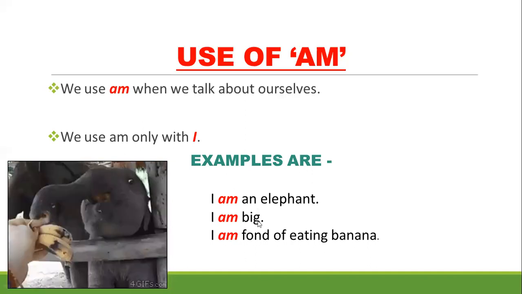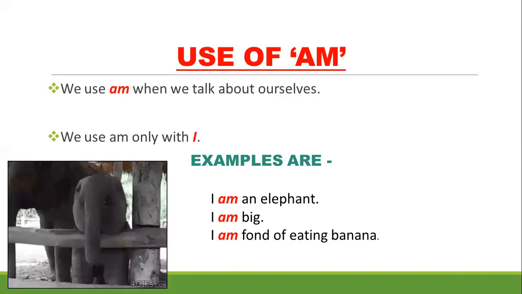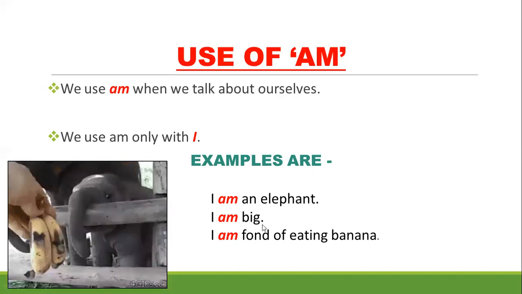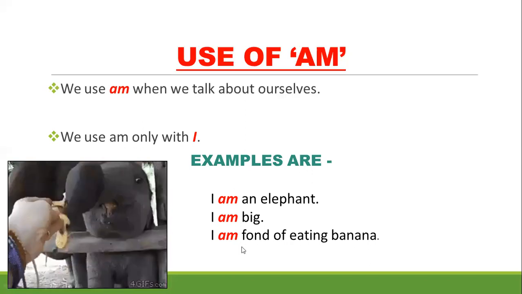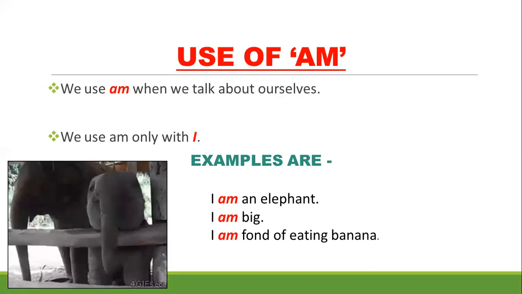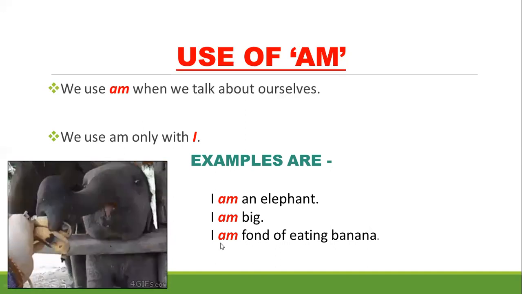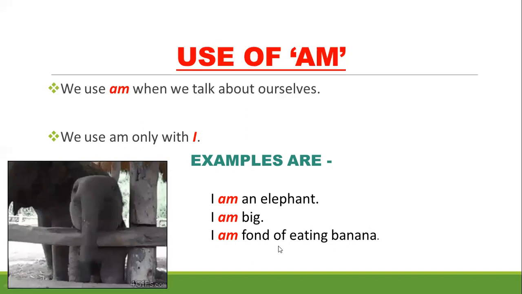In the next sentence again he is speaking about his size. So he is saying I am big. In the next line he is talking about his favorite food. So again he is using I, and with I he is using am. I am fond of eating banana.